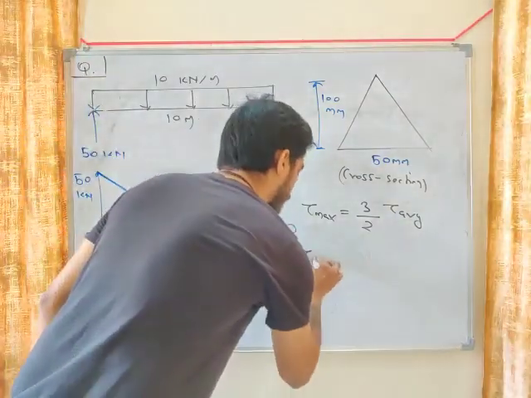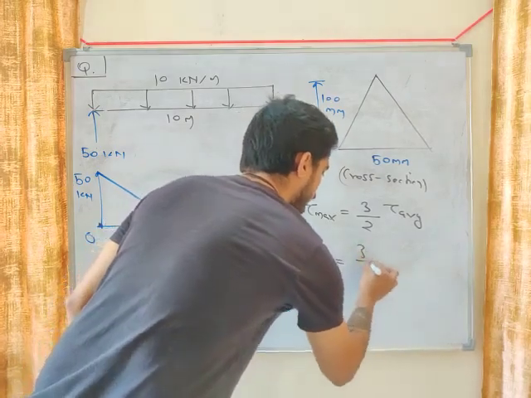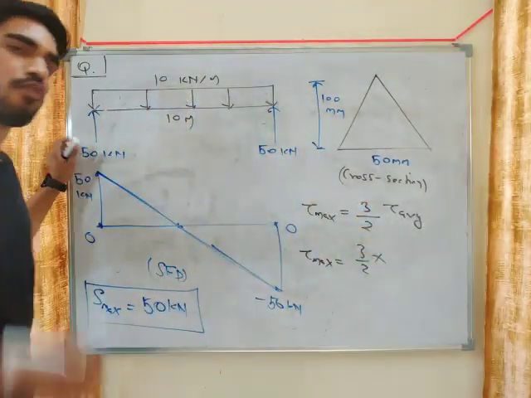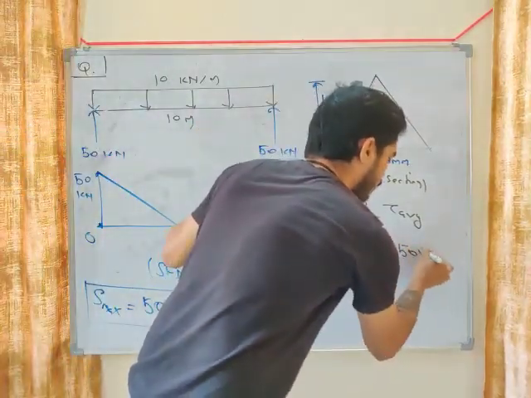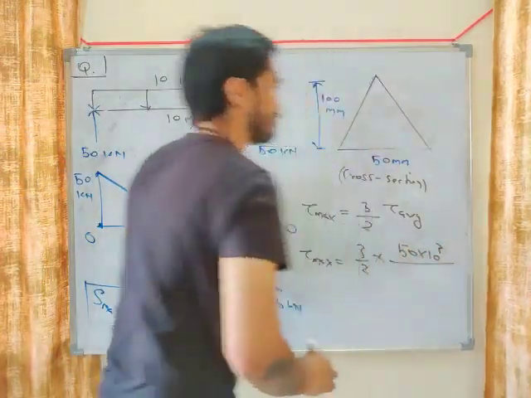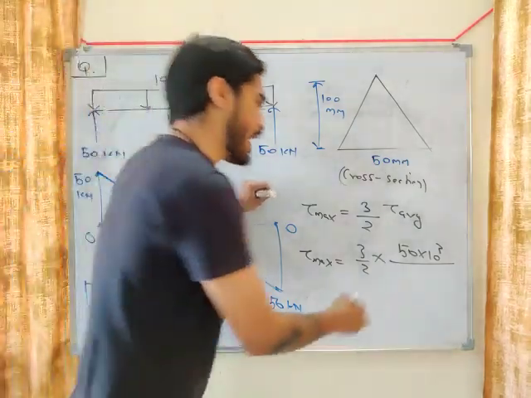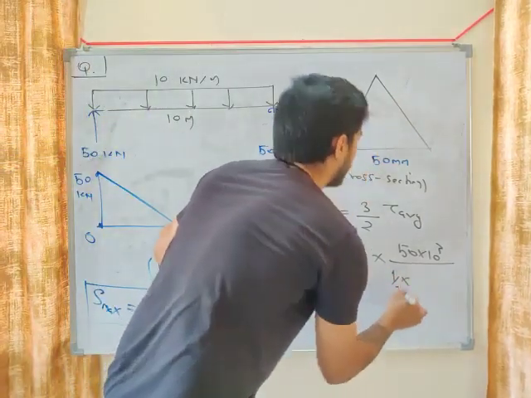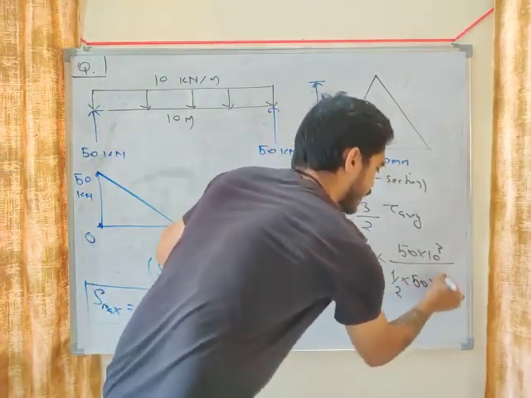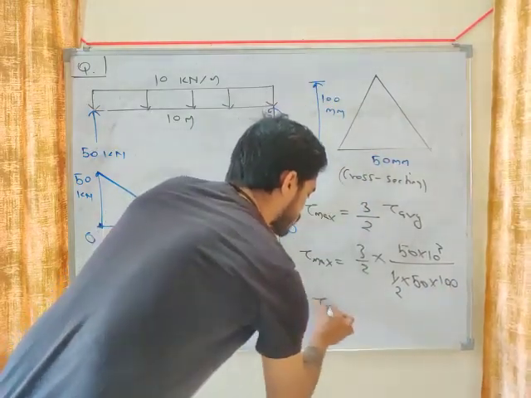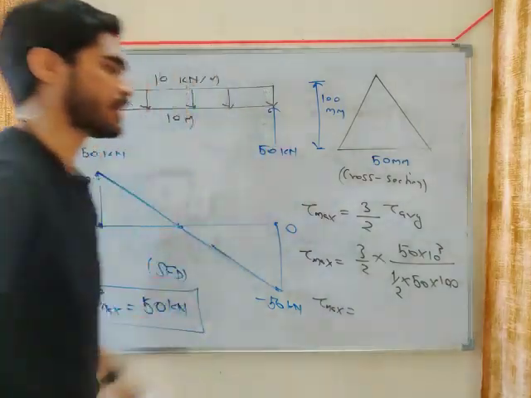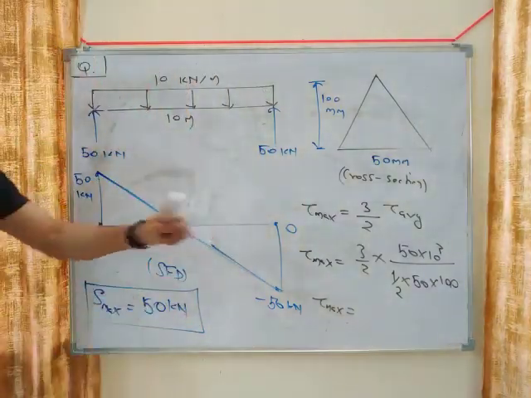Now put the values. So what will be tau average? Force upon area. Force is 50 kilonewton. What will be area of triangle? Half into base into height. So what will be tau maximum here?